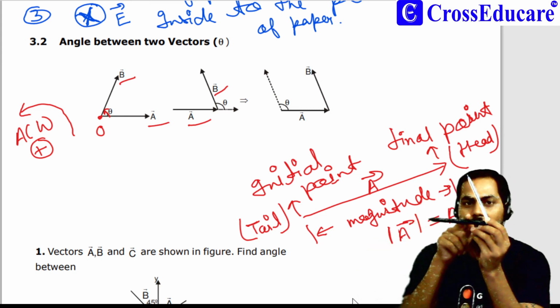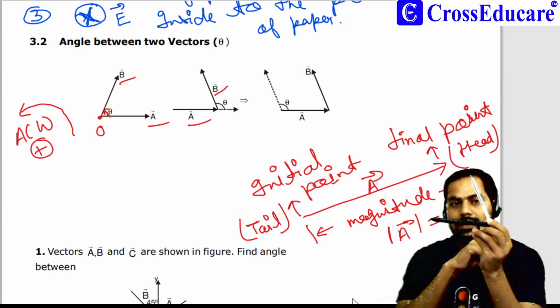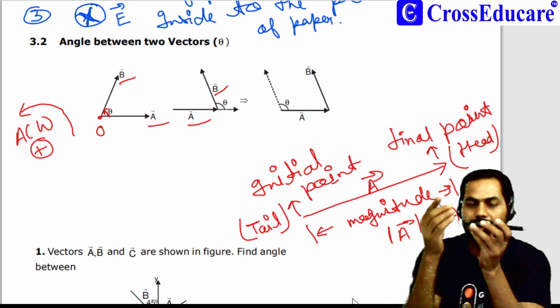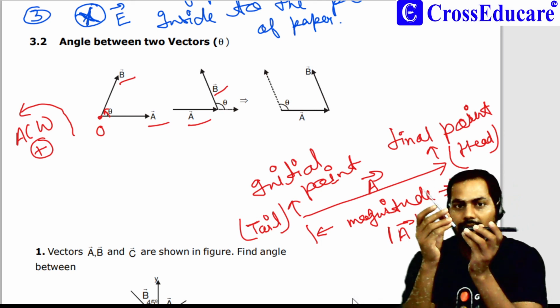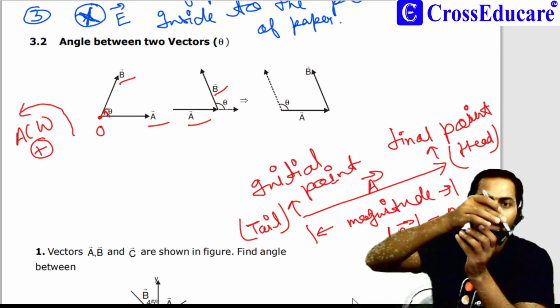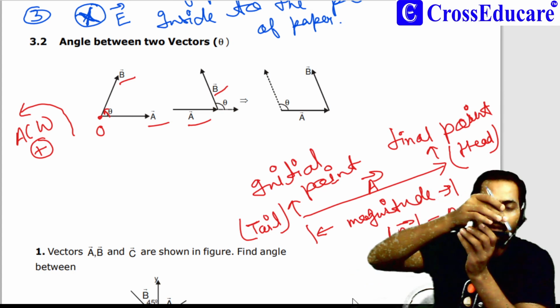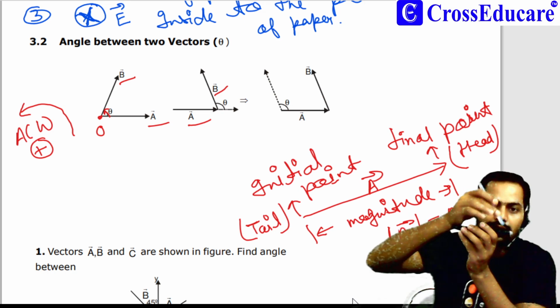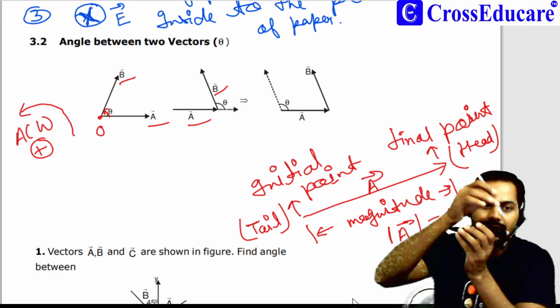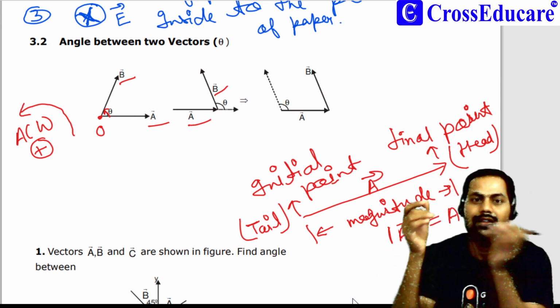Then this will be the angle between vector A and vector B. Suppose this was the initial position and we have to calculate the angle between A vector and B vector. One more thing I can do: shift B vector parallelly from here to here, then the angle between vector A and vector B can be calculated. And this type of shifting is under the law of transmissibility.